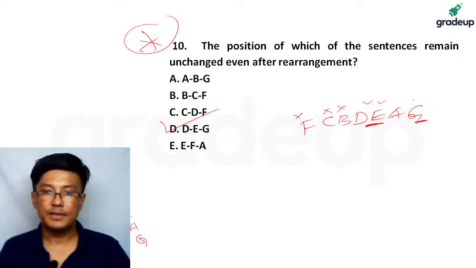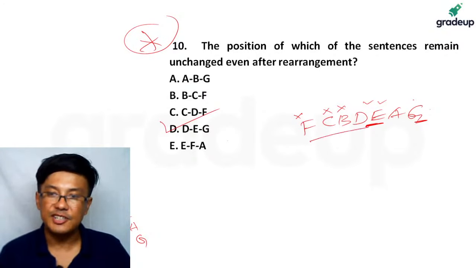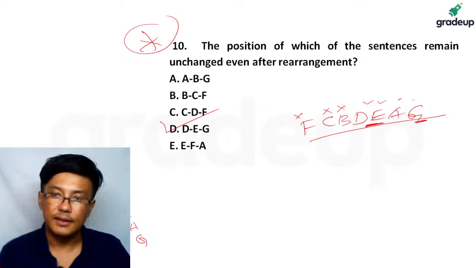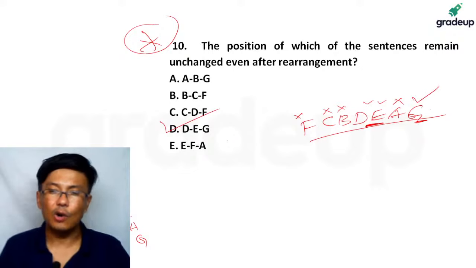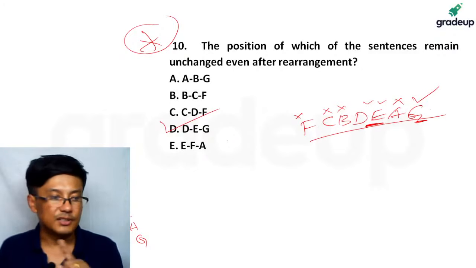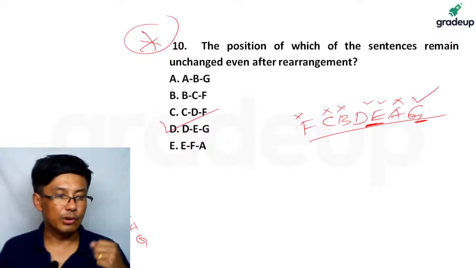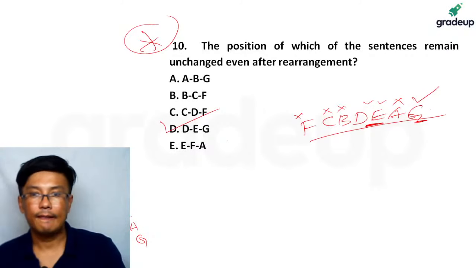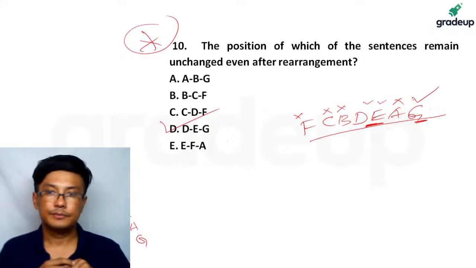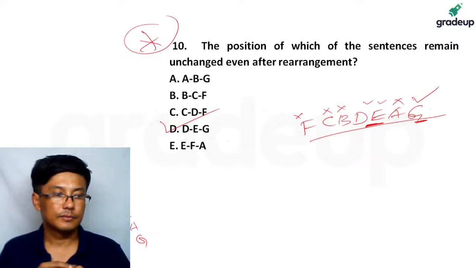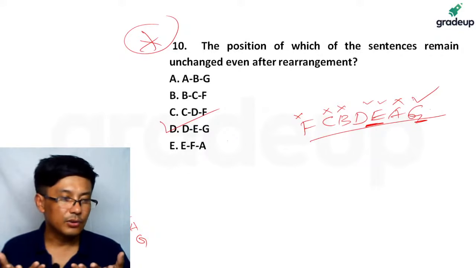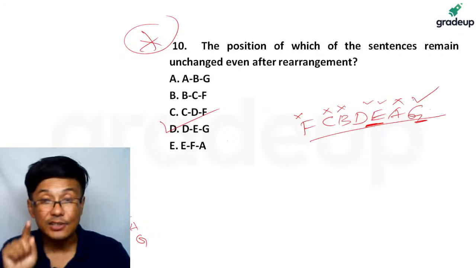The correct sequence is this: F, C, B, D, E, A, G, right? So if you notice, A has also changed. So how many sentences are there, the positions of which have not changed? I'm waiting for your answers. There are just 3. So Rishikesh, you're correct. So they can ask you a question like this.